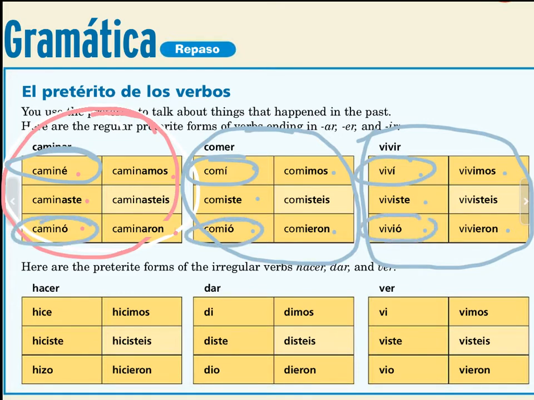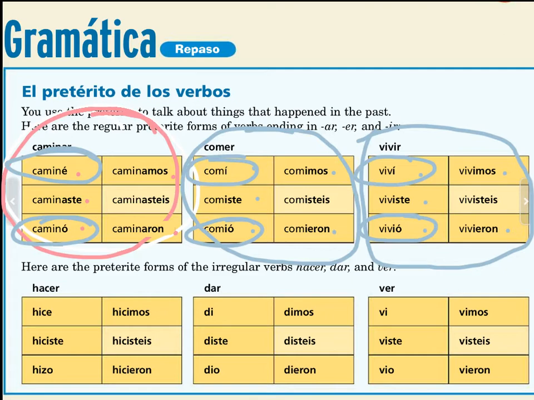And yes, it matters. Why? Well, there is a word, camine, which is the subjunctive, which you don't know what that means yet. But understand that camine, without the tilde, is a completely different word. So the tildes here matter.